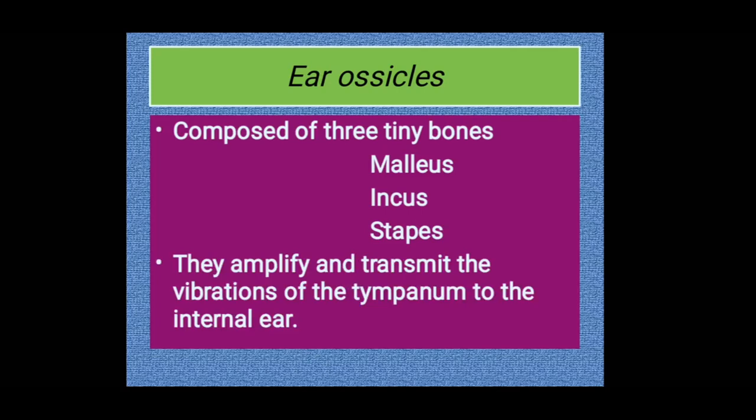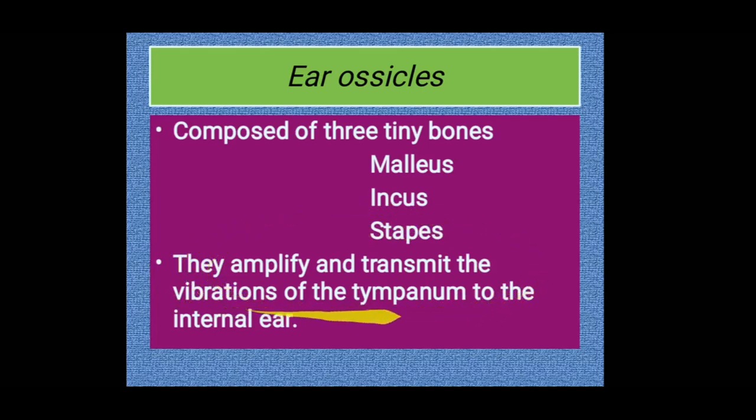So what is the function of the ear ossicles? All the bones help to amplify and transmit. Amplify means to magnify, to increase the vibration. Why do they need to amplify? Because when the sound waves reach near the eardrum, their intensity is very feeble. So they have to be transmitted to the next part, which contains fluid called perilymph and endolymph. So a higher vibration is needed so that it will be received by our receptors.